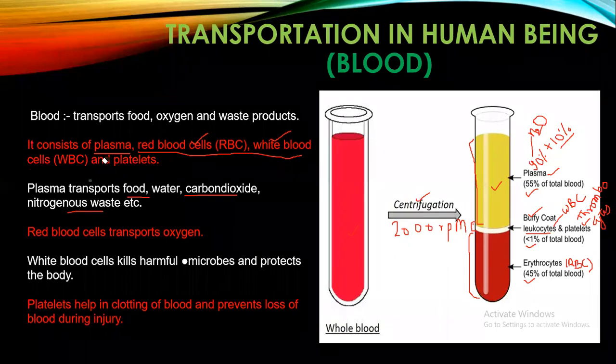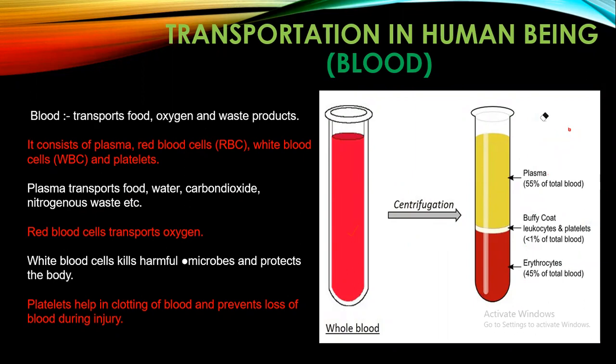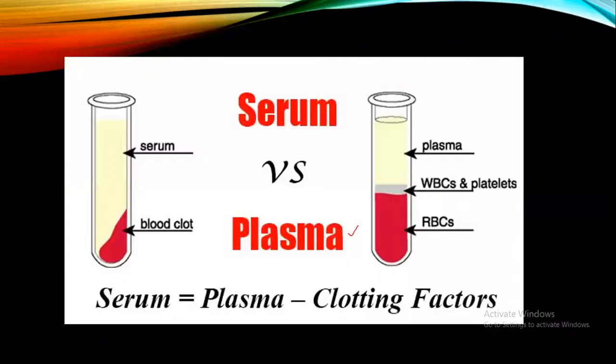Now we will see the basic difference between serum and plasma. Let's move on to another slide. So here is the difference between serum and plasma. You are able to see two test tubes.